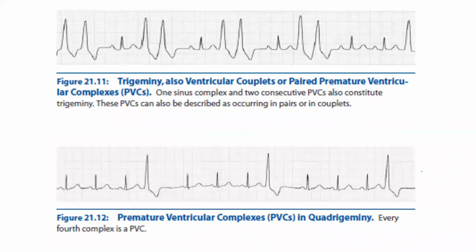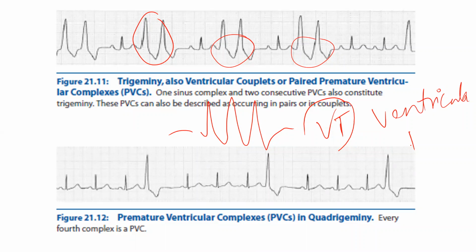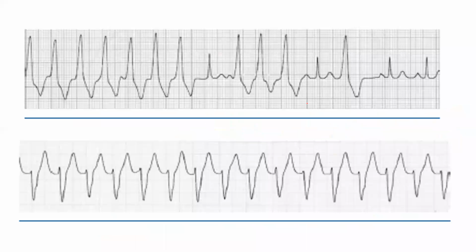This is couplets. So they will come in couples. VPCs. Okay, this is called couplets. And if there are 3 VPCs coming together, then it is diagnosed as VT, ventricular tachycardia. The definition is that if 3 consecutive VPCs are present, then you go for VT. See here, these 3 are there, no, this goes for VT.